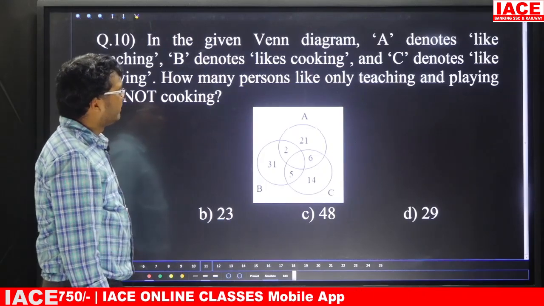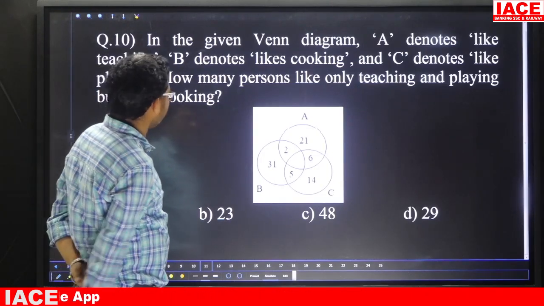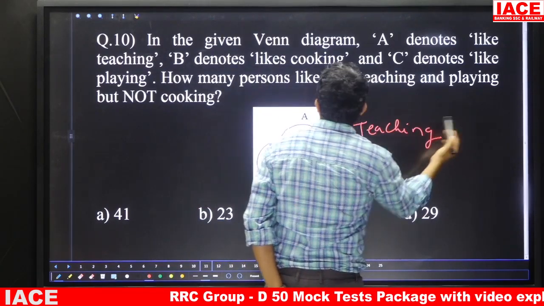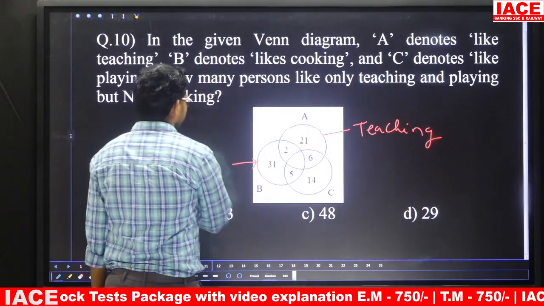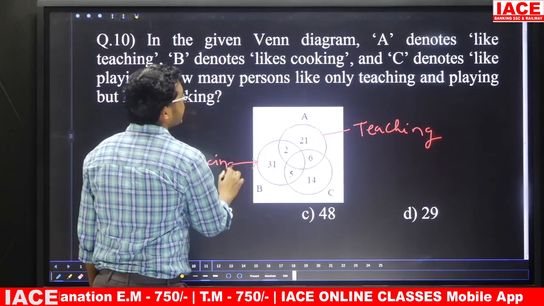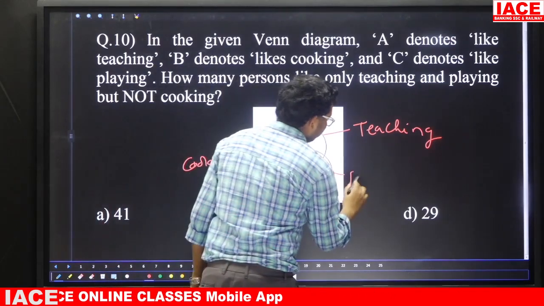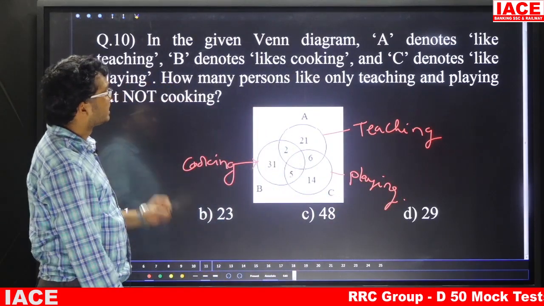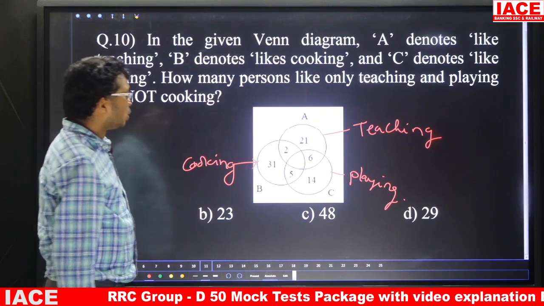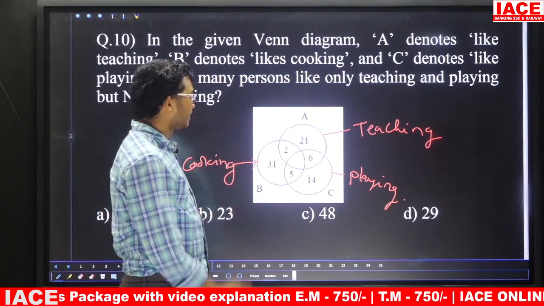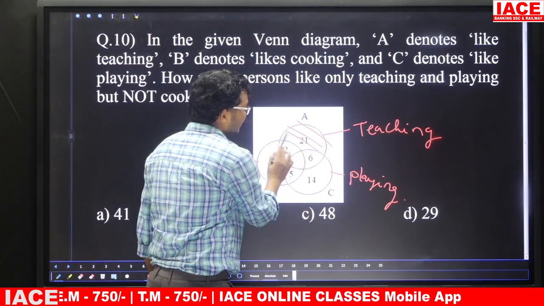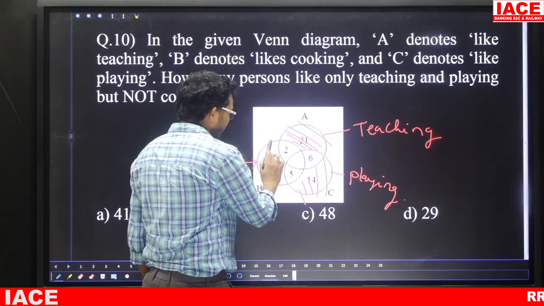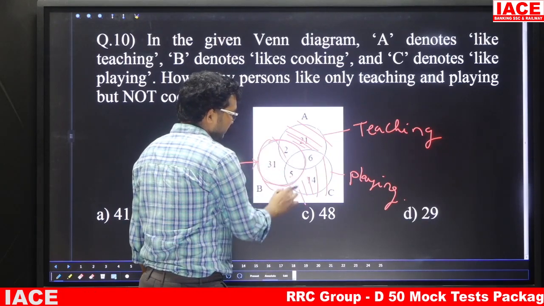Question number 10. In the given Venn diagram, A denotes teaching, so this one is teaching. Next, B denotes cooking, so this one is cooking. C denotes playing, so C is playing. Now the given question is: how many persons like only teaching and playing but not cooking? Only teaching means this one will come. Only playing means this one will come. But not cooking means there is no chance to take this one, this entire part.